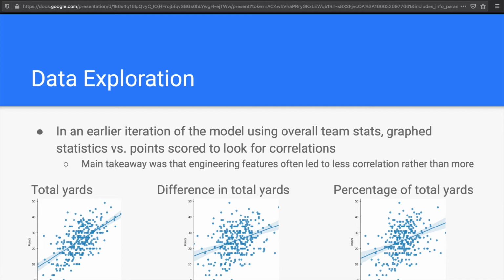As you can see from these 3 images, the correlation between total yards in a game and points scored is higher than either engineered feature, the difference in the total yards, or the percentage of total yards. So I concluded from this that it was better to use the statistics as they are rather than to try to engineer my own features.